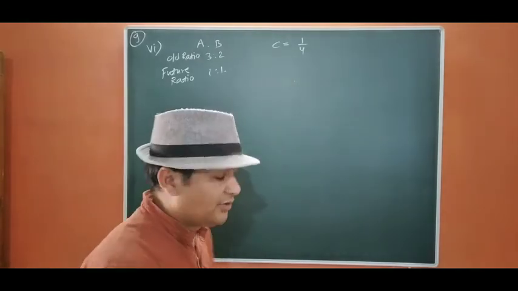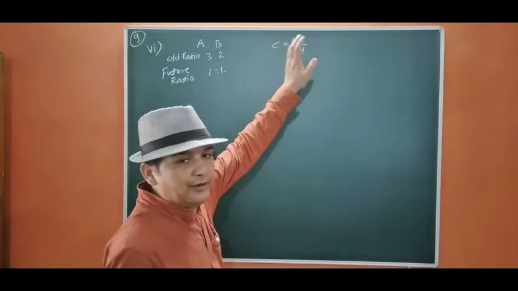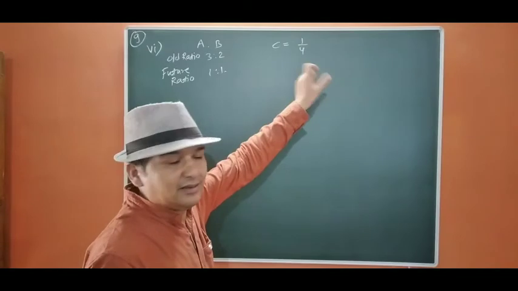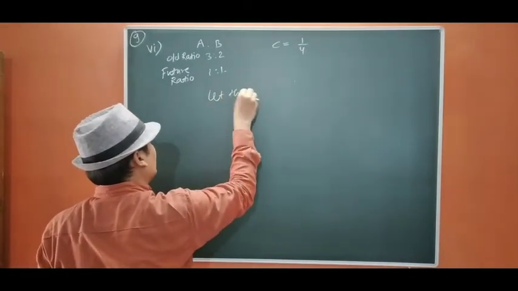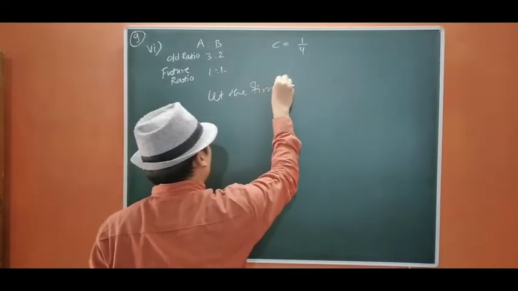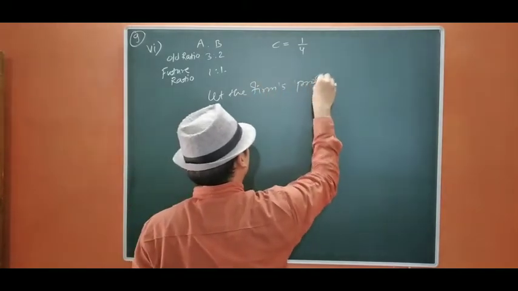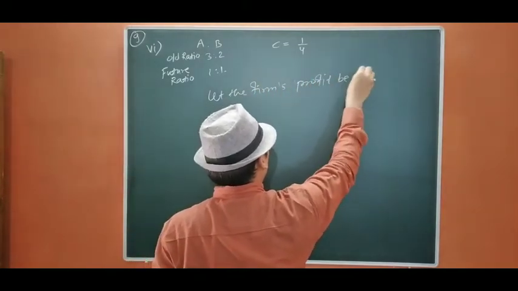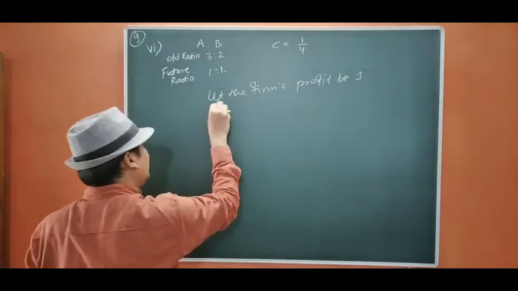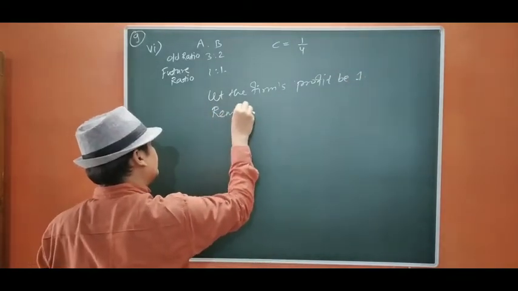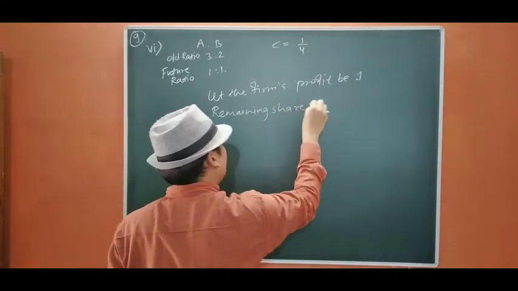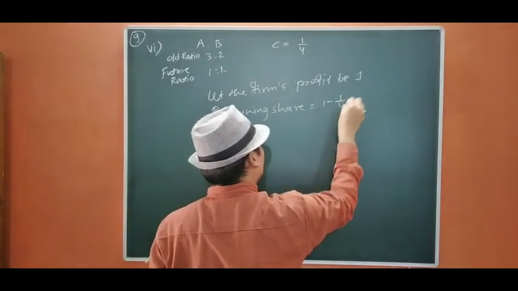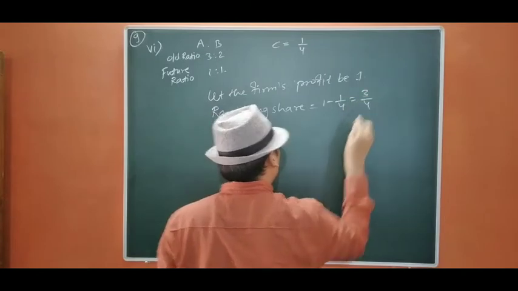Now, as you know, C is taken from whom we don't know. That means he is taken from the firm. So let the firm's profit be 1. Remaining share after giving C will be 1 minus 1 by 4 equals to 3 by 4.